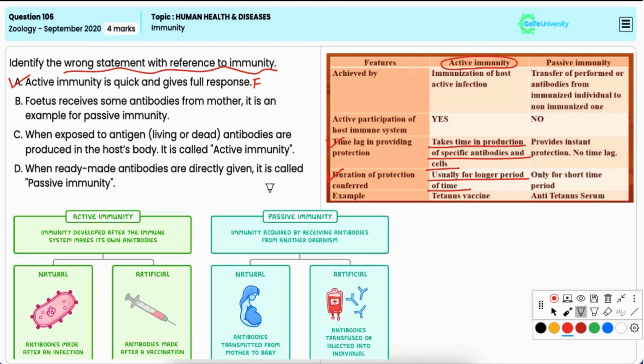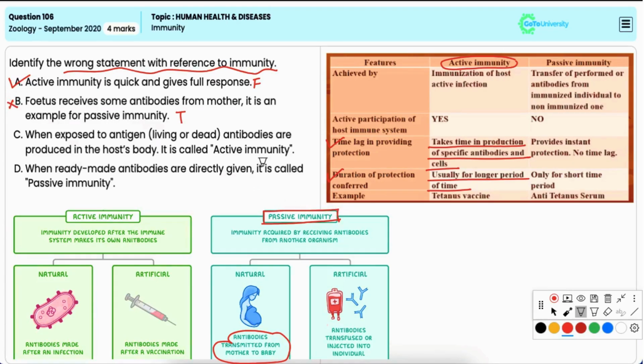Option B, fetus receives some antibodies from mother and it is an example of passive immunity. Now, this is true. The transfer of antibodies from the mother to the fetus via the placenta is an example of passive immunity, as the fetus is receiving the ready-made antibodies from its mother. Hence, this is incorrect option.